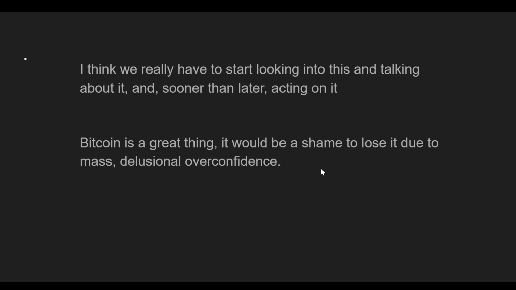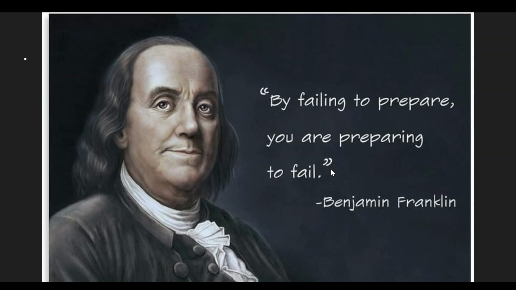I think it's important to remember that there are a few things that are inevitable, but Bitcoin definitely isn't one of them. Our actions today carry forward into the future, and if we don't do something to address this threat earlier on, then we're probably going to be left behind, and by then it might be too late. Just to leave you off with this, by failing to prepare, we are preparing to fail.